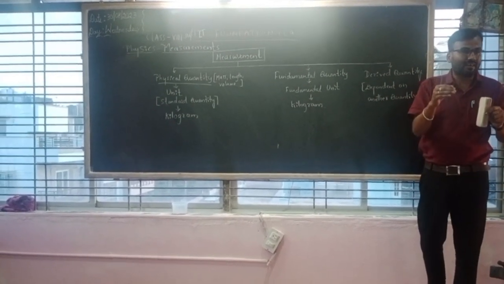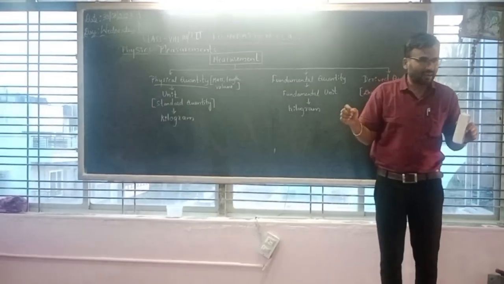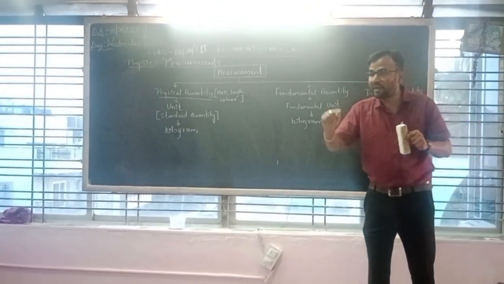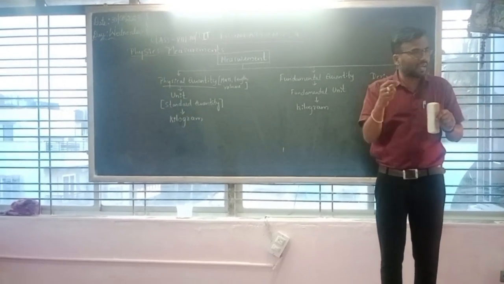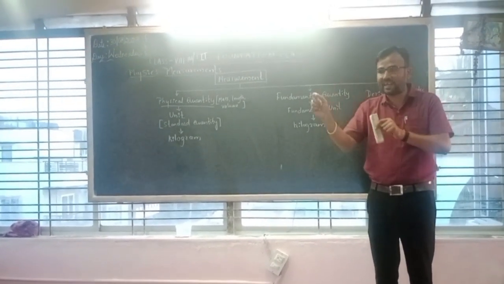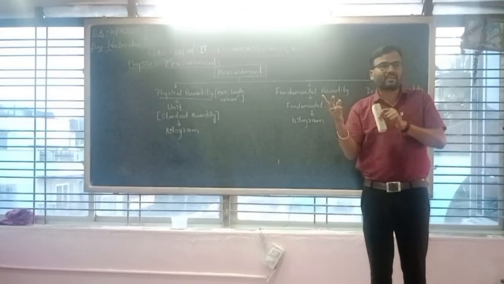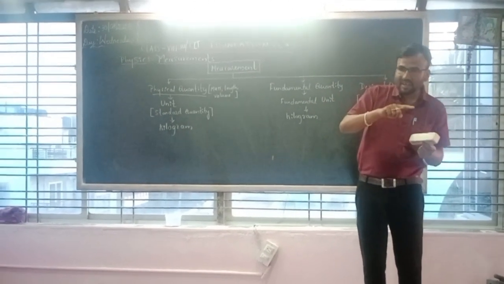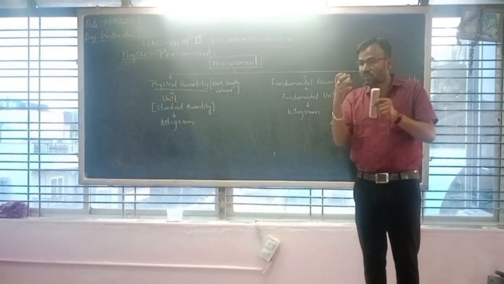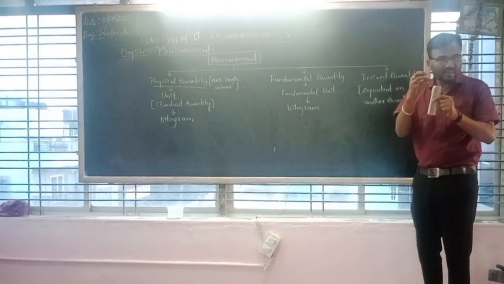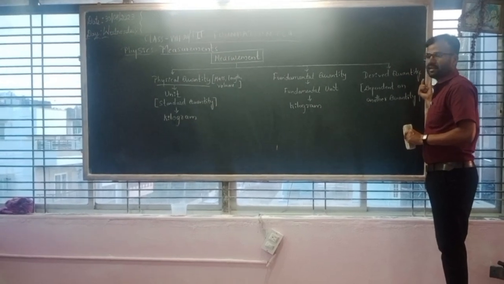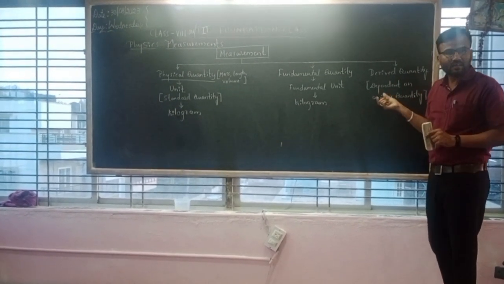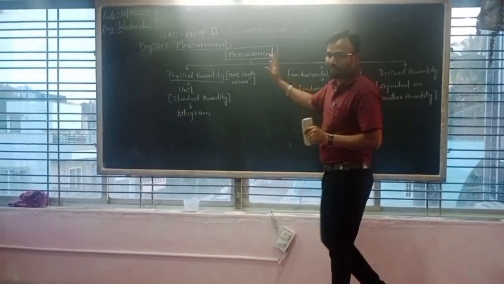When you are saying the speed, you will say meter per second. So there are two units, meter and also seconds. That type of units are considered as derived quantities. Is that clear? So this is about measurement.